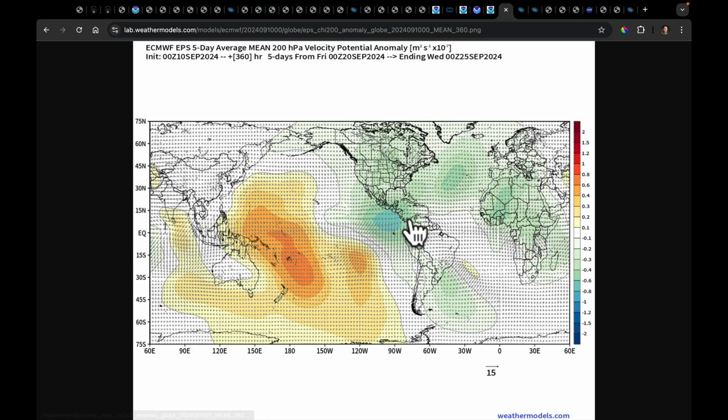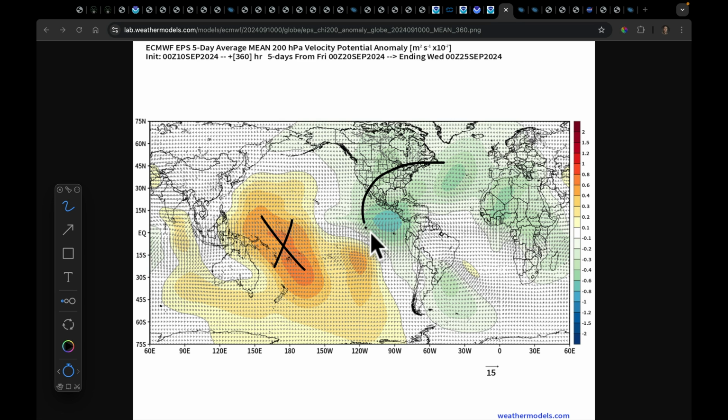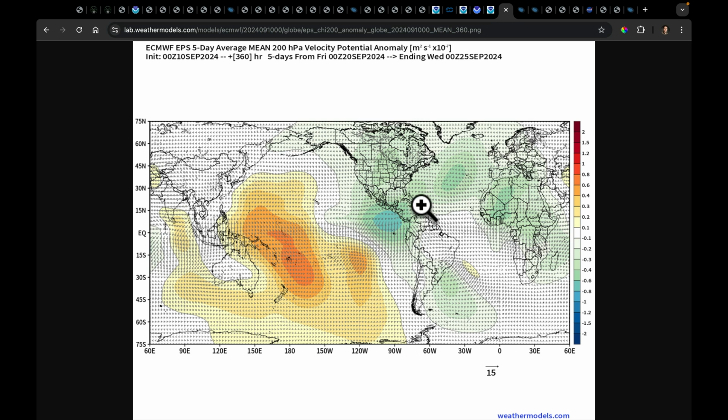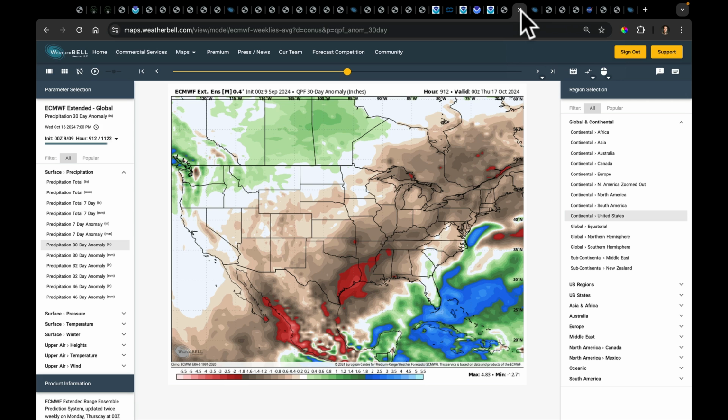Like, for example, day 11 through 15, there's a lot of subsidence here, but there's better rising motion in key areas, suggesting that the end of this month may have more tropical activity, both in the Pacific and in the Atlantic, as we look forward. But back to this bigger theme of things.